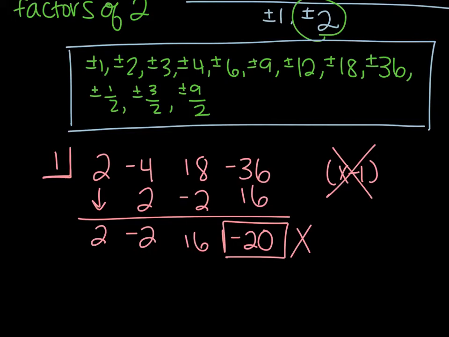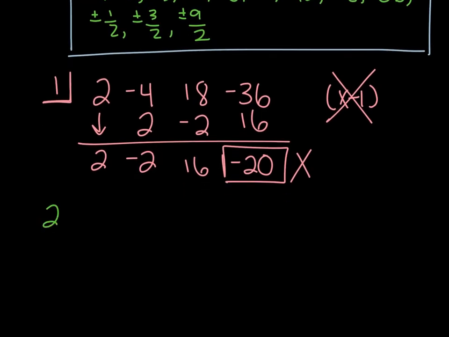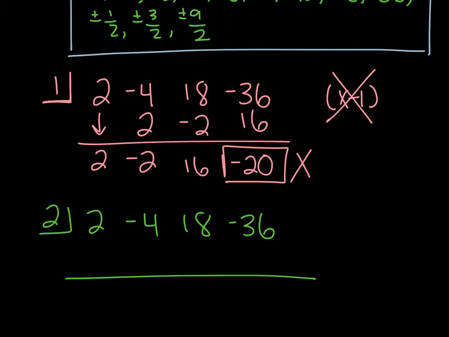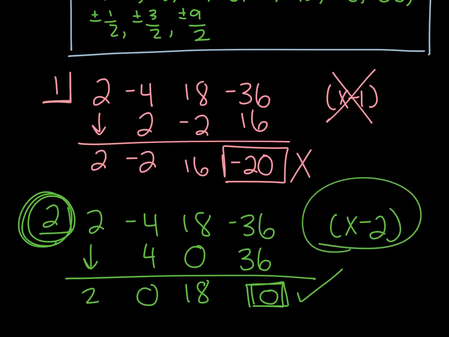I could test negative 1, but let's move on to 2. So let's test 2 in the same way. Here I'm going to set 2 as my factor, and I have the same coefficients. My goal in all of this is to get a remainder of 0, because according to the factor theorem, remember, if I have a remainder of 0 in this box, then I can conclude that the c value that I started with is a factor. So I bring down my 2, 2 times 2 is 4, 0, 0, 18, 36, 0. And we've hit the jackpot because we have a remainder of 0. So I can conclude that x minus 2 is indeed a factor of my polynomial.